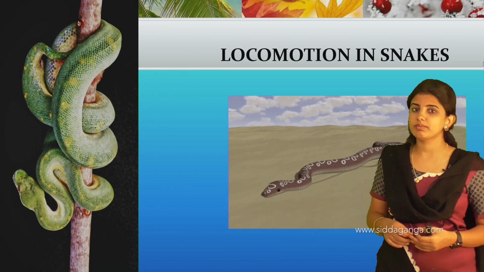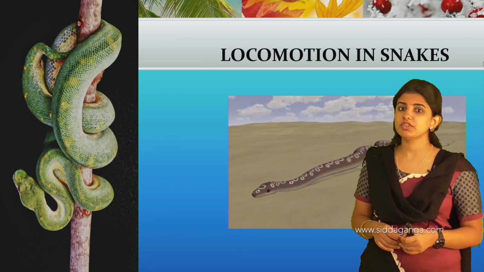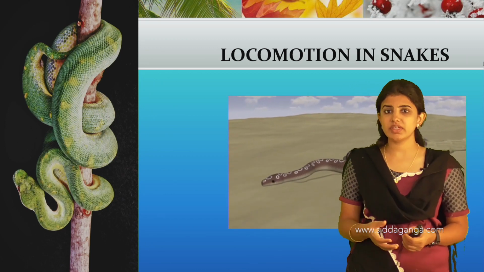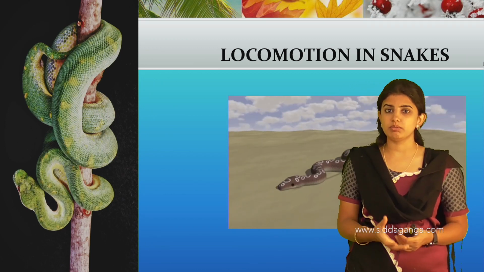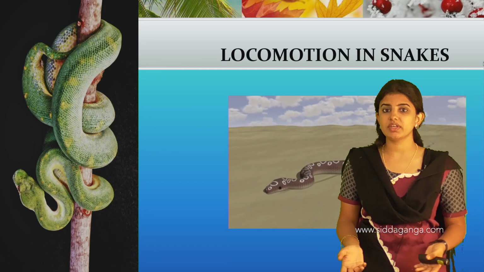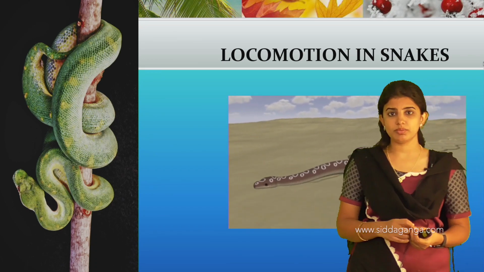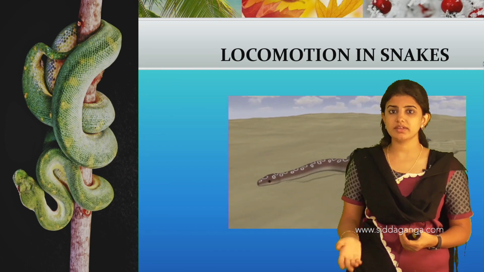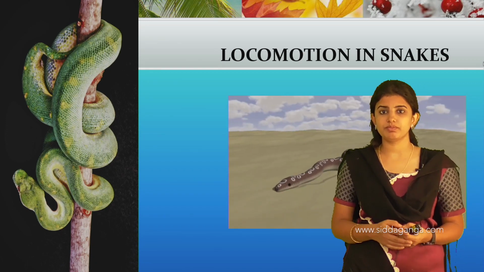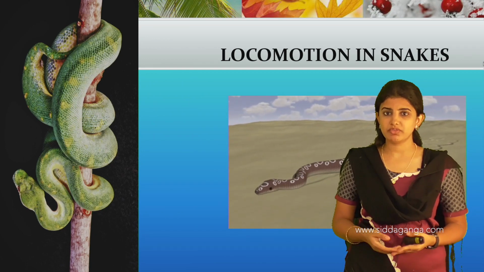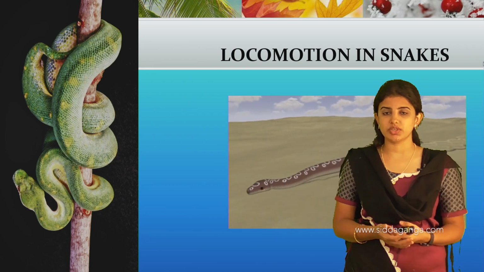The next one is the movable joints. As the name indicates, they allow the bones to move freely. These can again be classified into three different types: the ball and socket joint, the pivot joint, and the hinge joint.